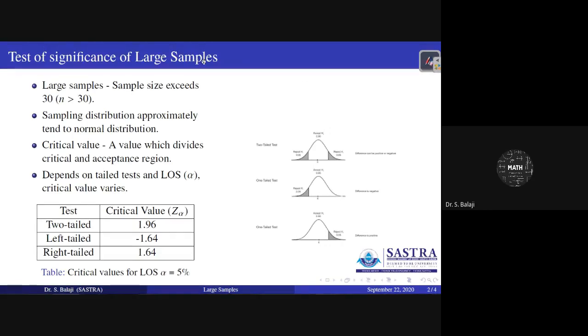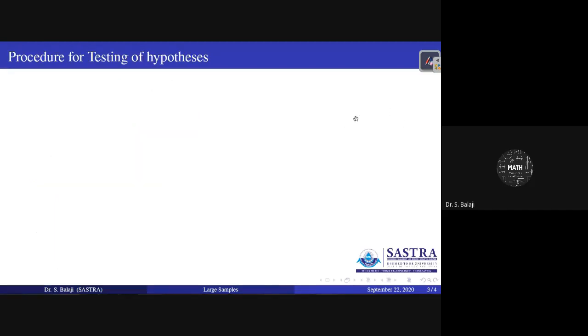Therefore, for large sample testing, n must be greater than 30, and only then can you say it is a large sample. Here the sampling distribution always follows normal distribution, and based on that we have the critical values like this.